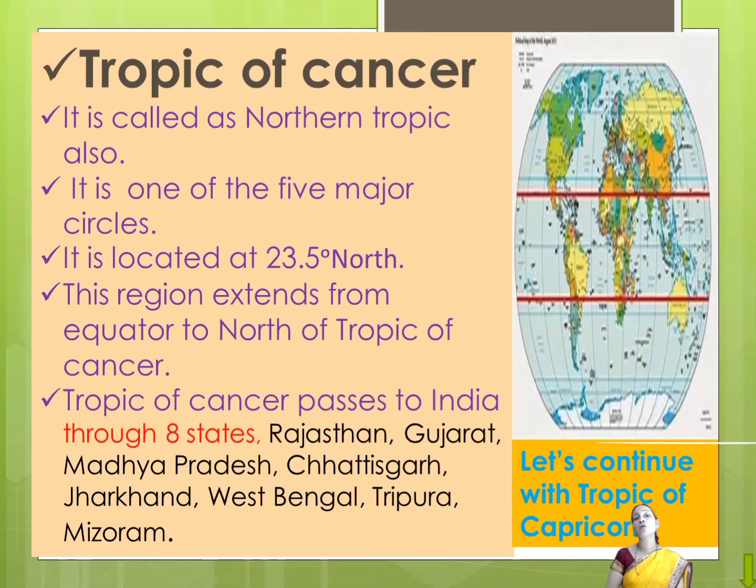It is one of the 5 major circles. It is located at 23.5° north. I repeat here, it is located at 23.5° to the north. This region extends from the equator to the north of the Tropic of Cancer. Tropic of Cancer passes through India in 8 states. See which are those. Let's see one by one. Rajasthan, Gujarat, Madhya Pradesh, Chhattisgarh, Jharkhand, West Bengal, Tripura and Mizoram. These are the 8 states which are covered by the Tropic of Cancer.